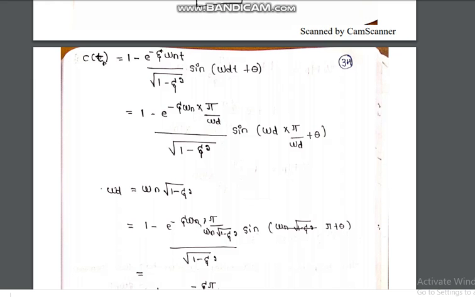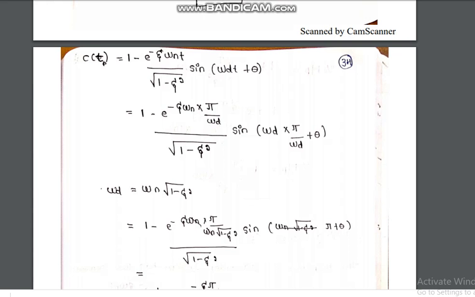So C of Tp is equal to 1 minus e to the power minus zeta omega n Tp divided by square root of 1 minus zeta square, sine of omega d Tp plus theta. Here we know that the expression for peak time is Tp equal to pi divided by omega d. So substitute: 1 minus e to the power minus zeta omega n pi by omega d, divided by square root of 1 minus zeta square, sine of omega d times pi by omega d plus theta.